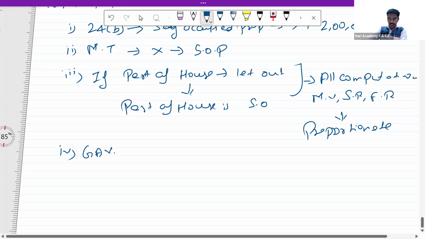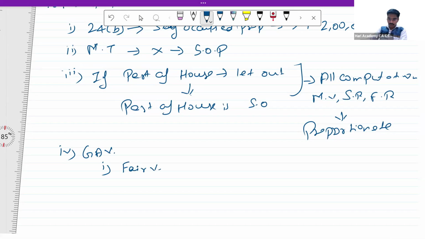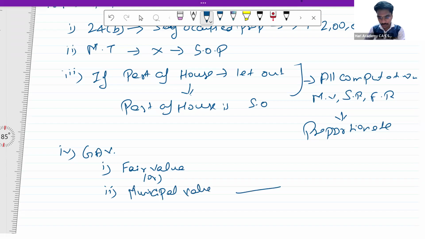So gross annual value computation will be, first one is municipal valuation or fair rent. This will be your step 1.